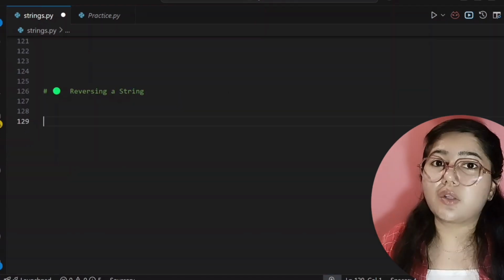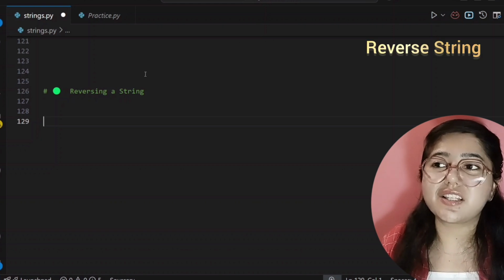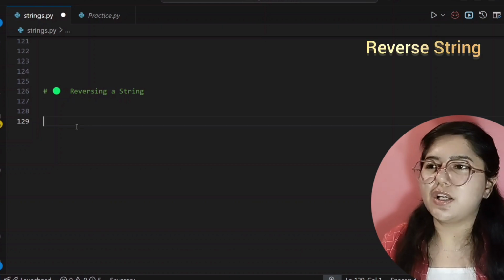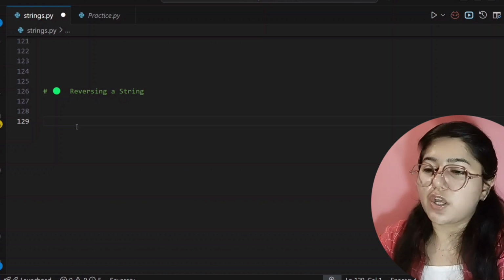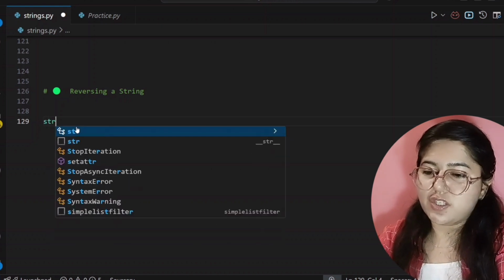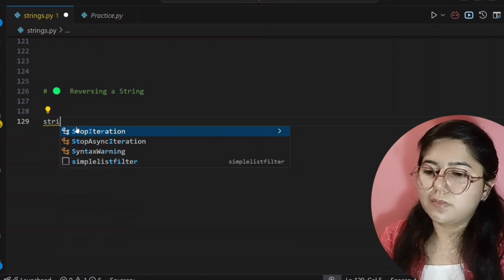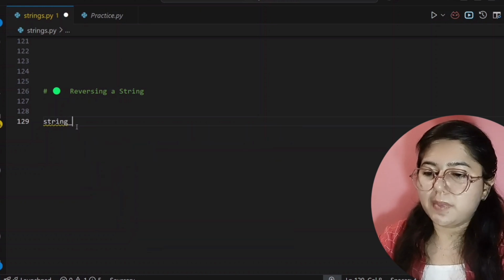Okay. So now the next thing in our string is reversing a string. It's very simple, so let's see. First we have to create a string, obviously, and then we will reverse it. So for creating a string, I'm giving it a name. Our variable name is string name.